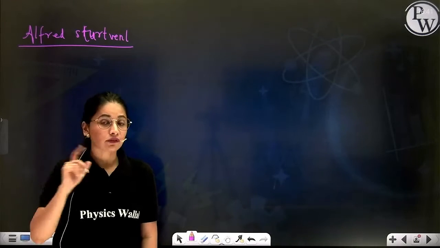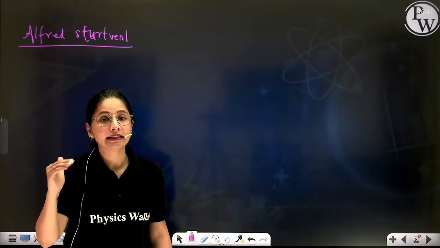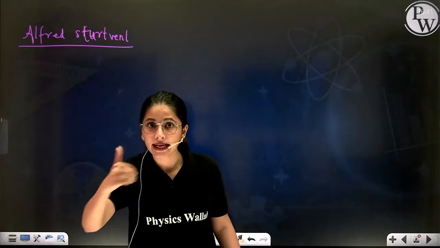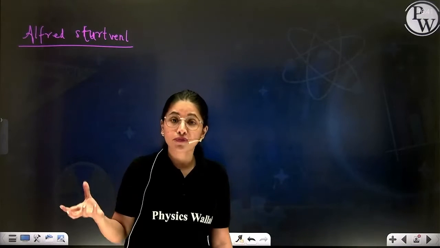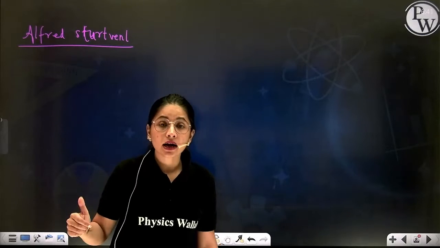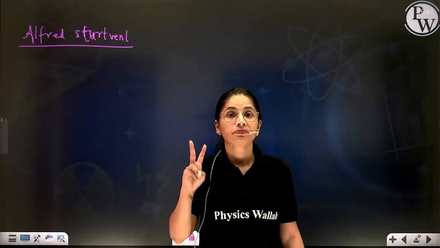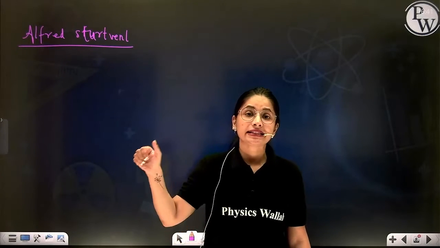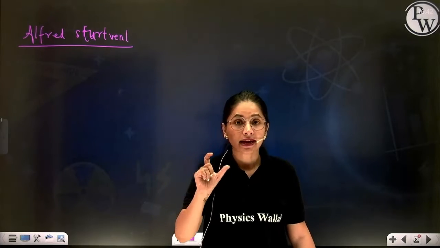Sturtevant said that if genes are located linearly, in a row, one after the other, and if their locations are fixed, then why can't we say that the percentage of recombination between the two genes is equivalent to the distance between the two genes?